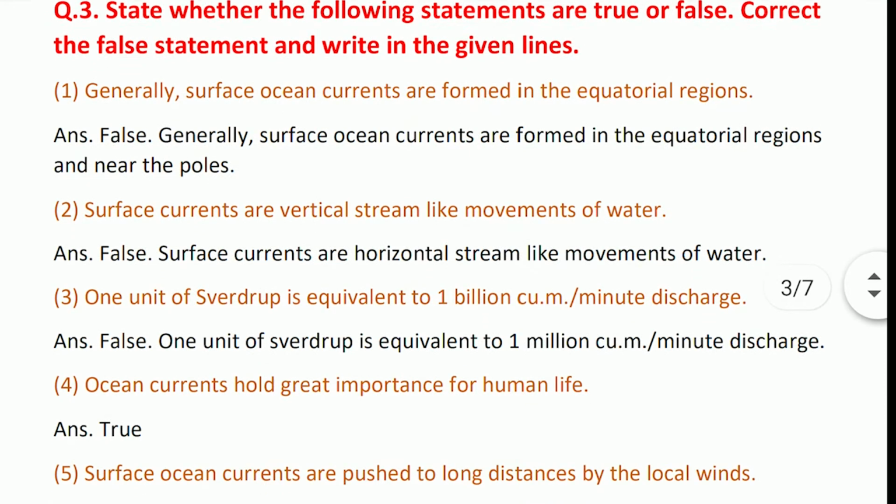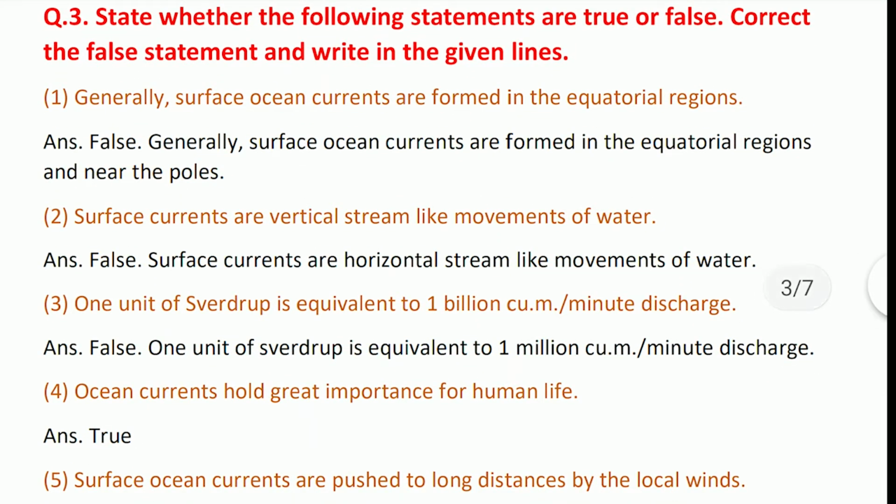State whether the following statements are true or false. Correct the false statements and write in the given lines. Generally, the surface ocean currents are formed in the equatorial region. False. Generally, the surface ocean currents are formed in the region near the poles. Surface currents are vertical stream-like movements of waters. False. The surface currents are horizontal stream-like movements of waters.